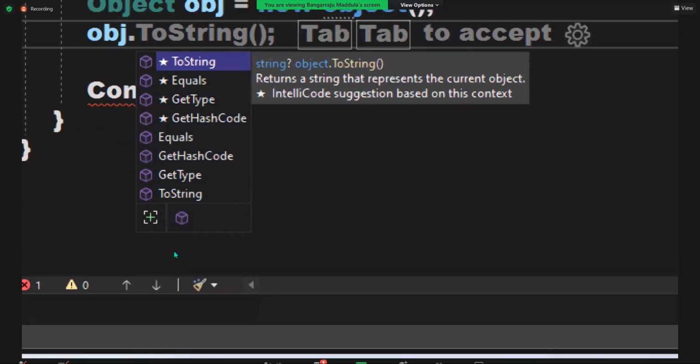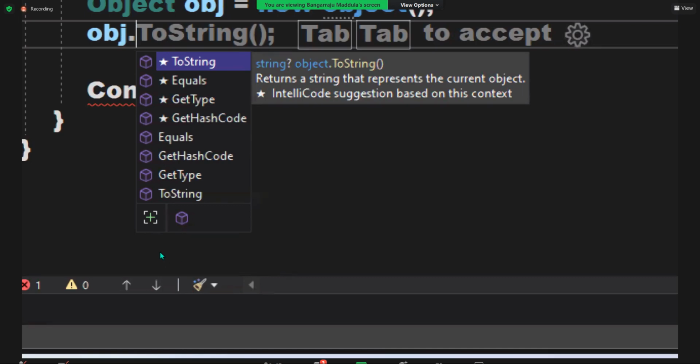Sir, it is showing two times. Ignore this star. These are suggestions. Suppose you have 30-40 methods; the most frequently used methods will come as suggestions from libraries. So ignore that star one. Don't focus on that. Only look at this. And another thing I'll tell you.